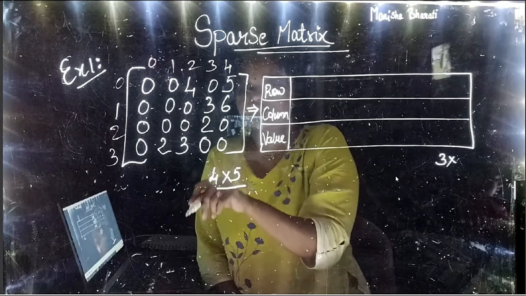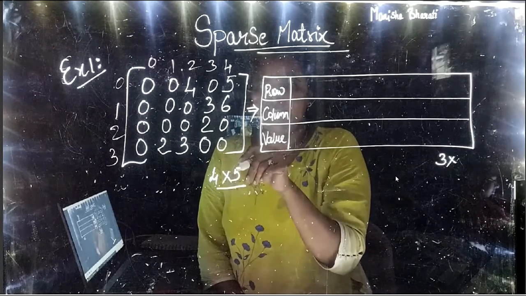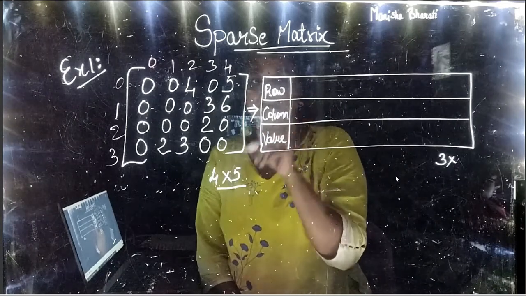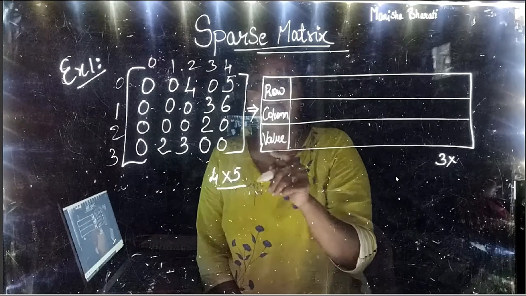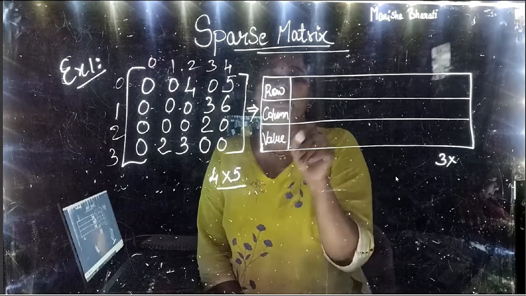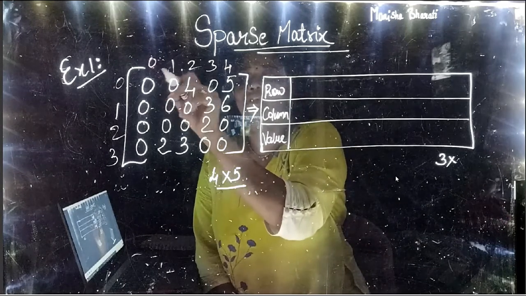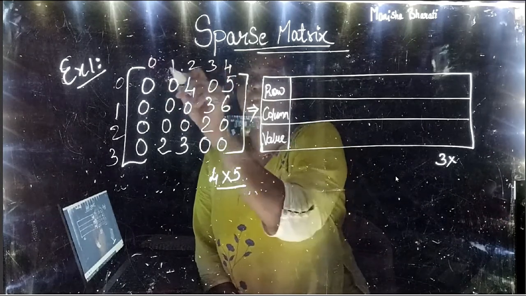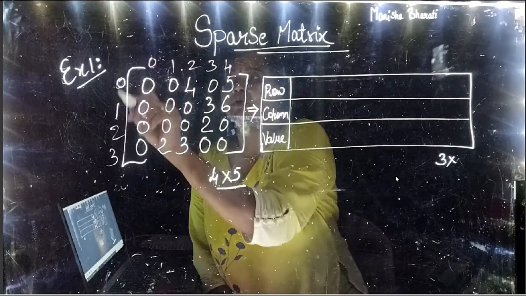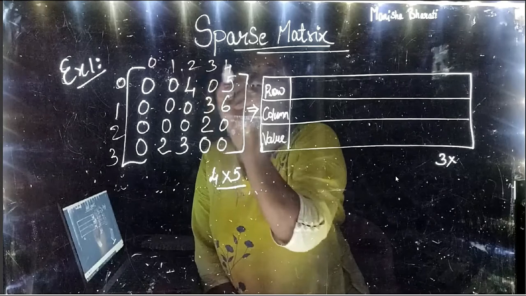We have just seen that when we are representing it using a two-dimensional array, it is a triplet, right? The first will hold the row index, the second will hold the column index, and the third will hold the exact value. So let us represent this in terms of triplet. When I say index, index means this 0, 1, 2, 3, 4. So these are the column indexes. And this is the row index, which is 0, 1, 2, 3. So this is the row index. 0, 1, 2, 3, 4. This is the column index, right?